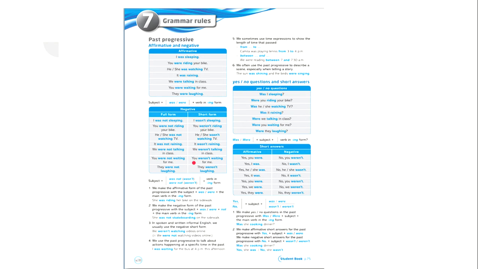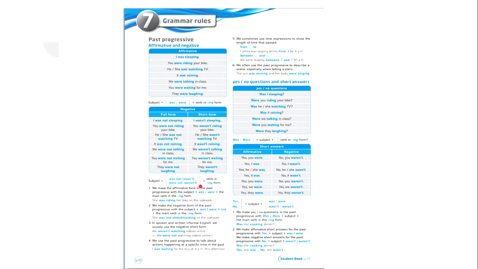In the negative form, we can either write it in the full form or the short form. Okay, remember we have the contractions. Here are the same examples. Okay, how do we formulate? We have the subject. We have was not or wasn't in the contraction form. We have were not and weren't in the contraction form. And we add the verb in ing form.